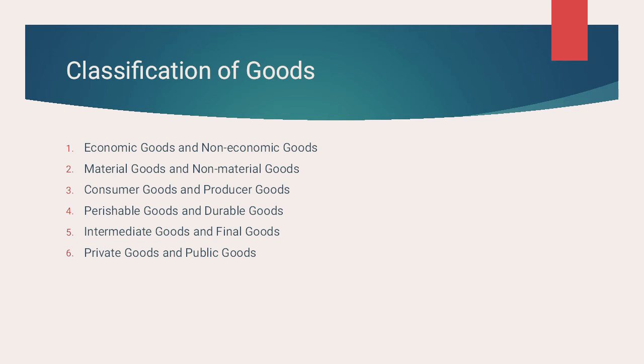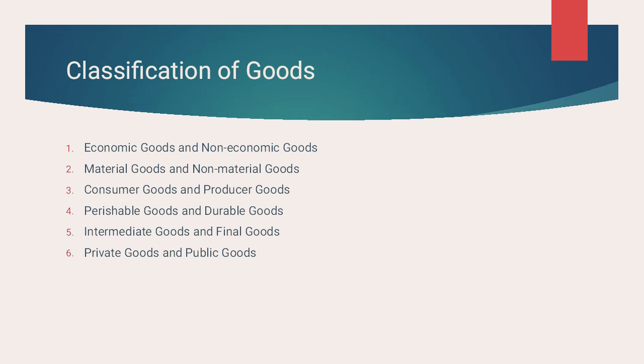Second, material and non-material goods. Material goods are those goods which are tangible. What do you mean by tangible? Tangible means the things which we could see, touch, and feel. So these are tangible goods. They have definite shape and size. They can be stored and transferred from one place to another also. Examples of this are furniture, clothes, books, TV sets, etc.